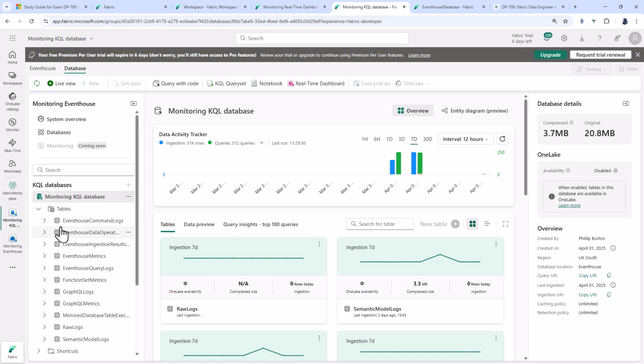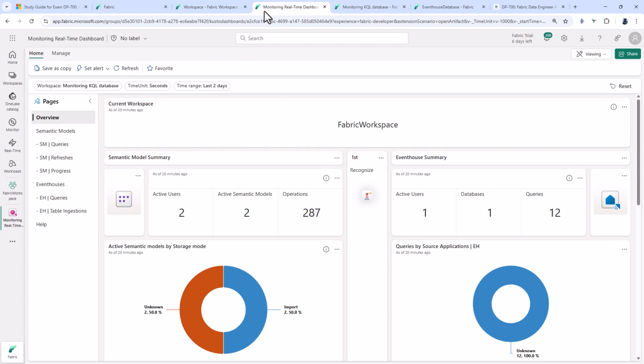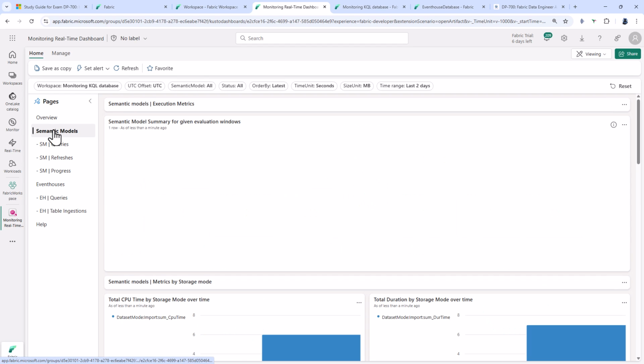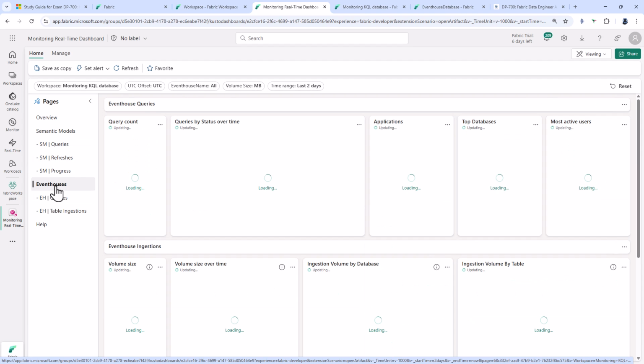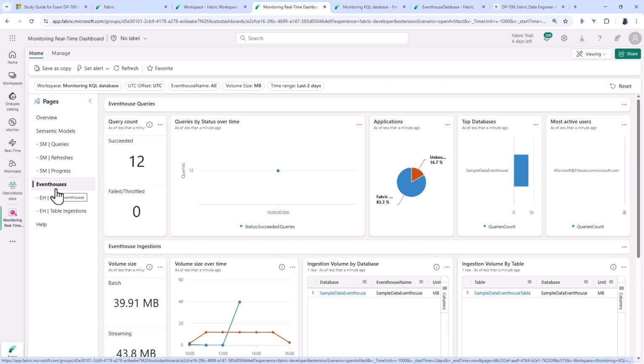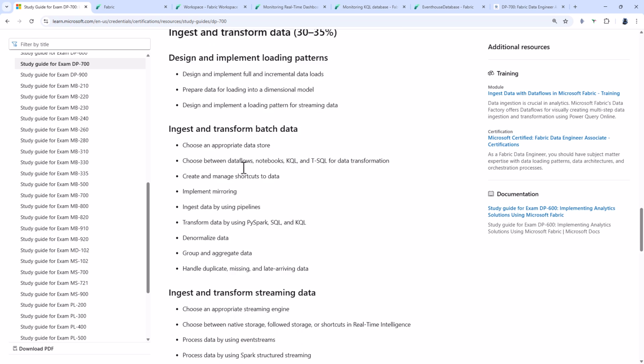Now, there are 2 more user-friendly ways to use these monitoring logs. One of them is a Power BI report that you can download into Power BI Desktop and then publish into your workspace. And the other is a real-time dashboard. You can see both of these have got multiple pages for semantic models and for eventhouses. So knowledge of these 2 dashboards would indeed help for implementing and using workspace logging.